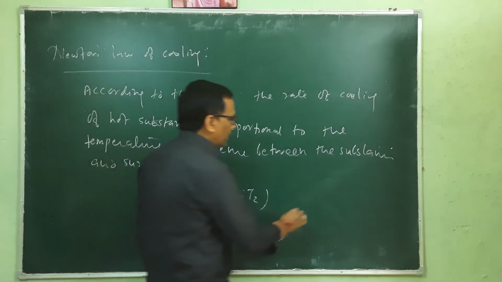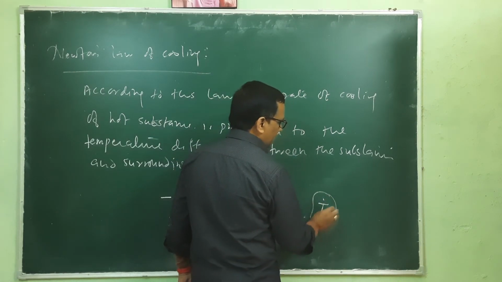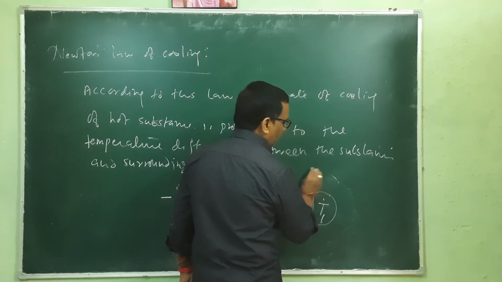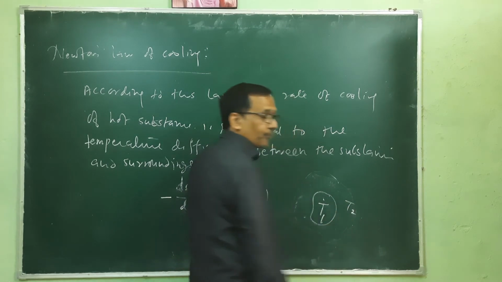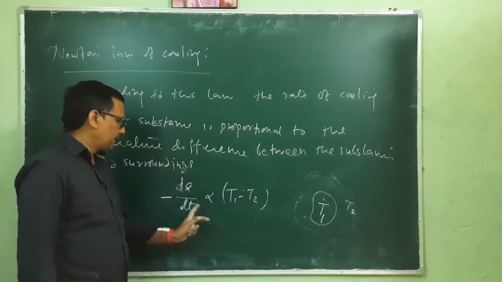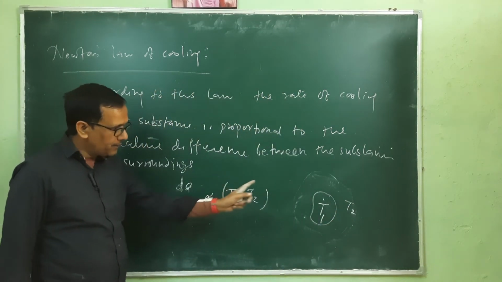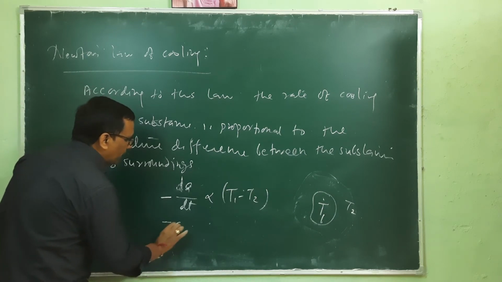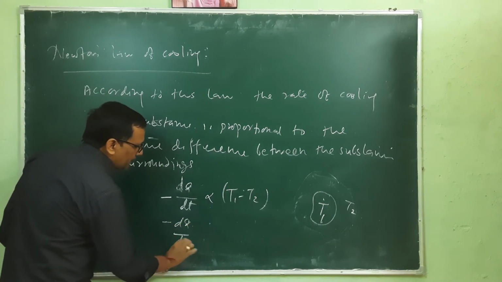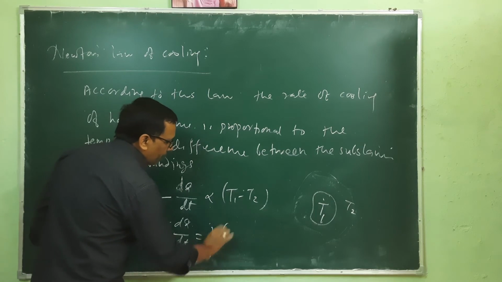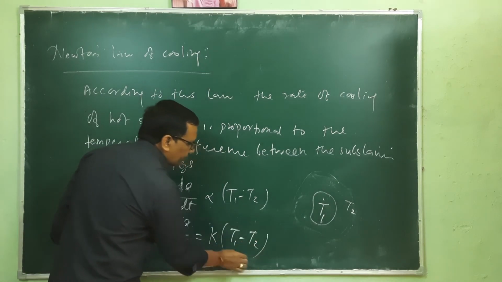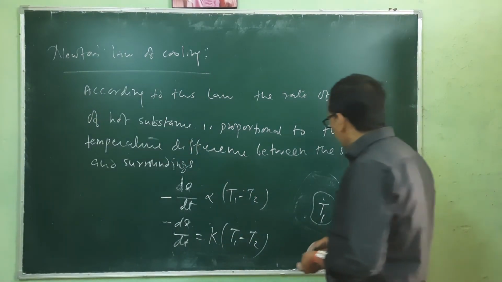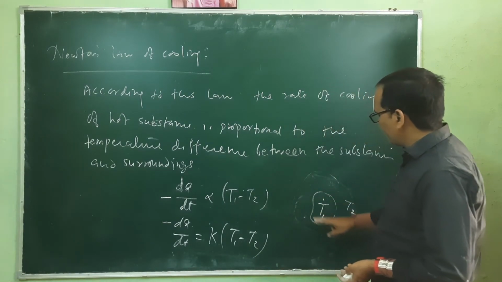So if we have an object here whose temperature is T1, and this is the surrounding whose temperature is T2, then dq by dt depends on the temperature difference. So we will have one constant here: dq by dt is equal to a constant k times T1 minus T2.